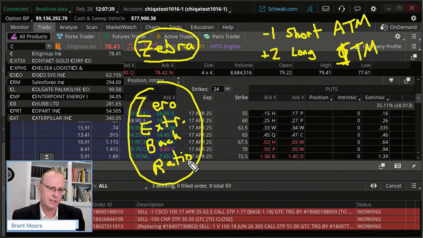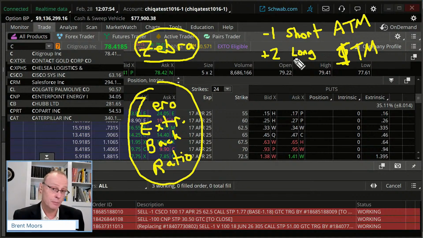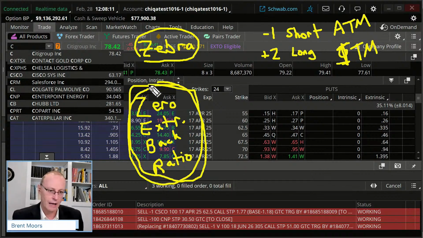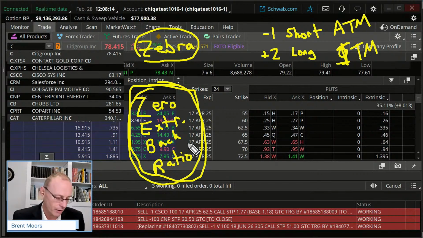What does zero extrinsic back ratio mean? What I want you to know to start though is this. A back ratio spread is kind of like a vertical, same expiration date, but a different number of short options and long options. And in the case of a back ratio spread, more long options than short options. I'm not going to talk about it today, but with front ratio spreads, we reverse that: more short options than long options. That's that zebra that George mentioned in the chat if you're watching live. And if you're not, well, there's zebra for you.